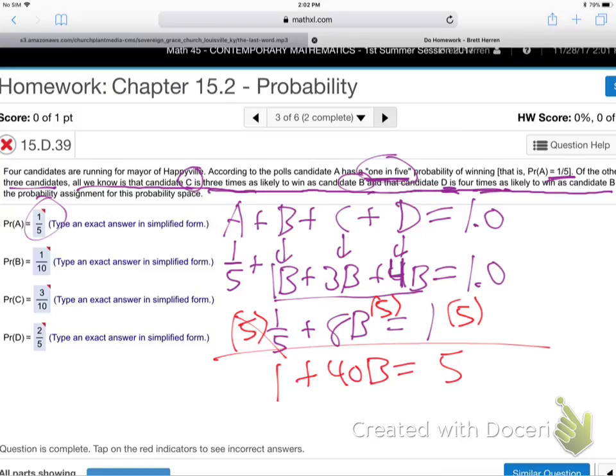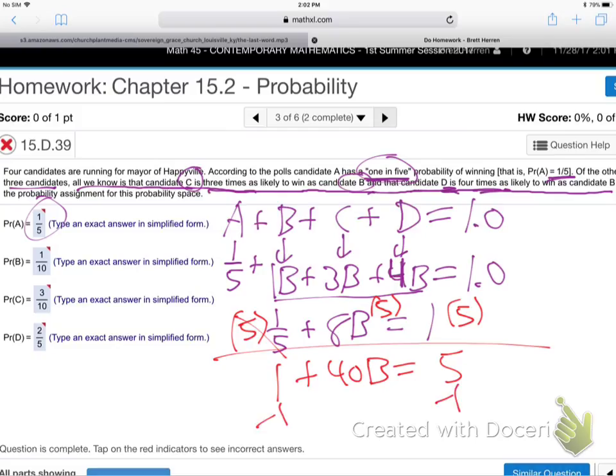That's the harder step. Basically, when I have fractions, I always tell my algebra students, just multiply through and get rid of them, because fractions are a pain. So the 5s cancel, just 1. But you got to do the 5 with everybody, huh? So 5 times 8 made 40. 5 times 1 made 5. Now there's no more fractions. Much easier to deal with. So if you ever have fractions, just multiply by the denominator, everybody. That just gets rid of them. Okay, so what's our next step in trying to get B alone?